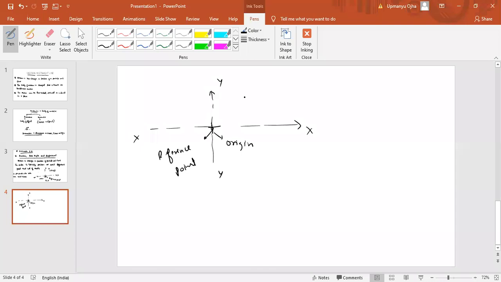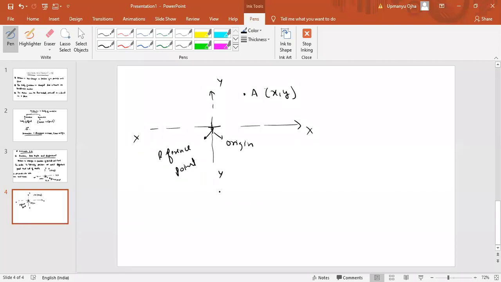Now if some particle is located at point A, the coordinate would be x comma y. So we can say that this particle is located at the coordinate x comma y with respect to this origin. I think you understand this.